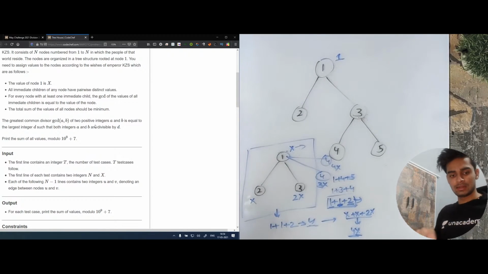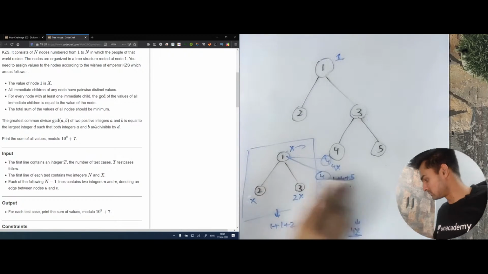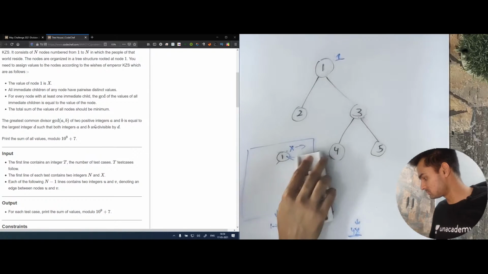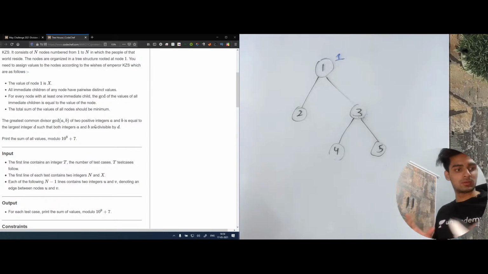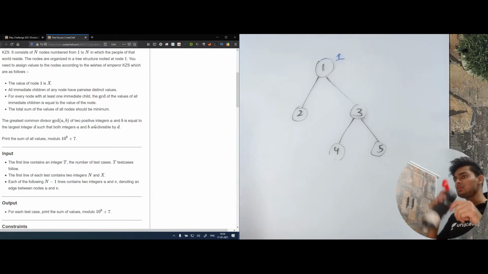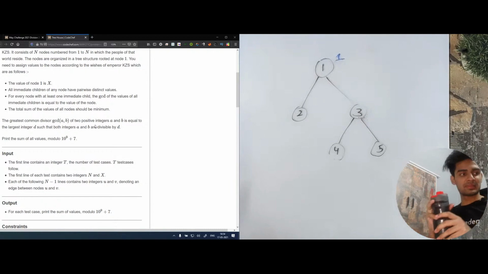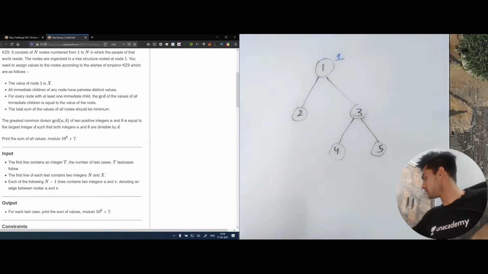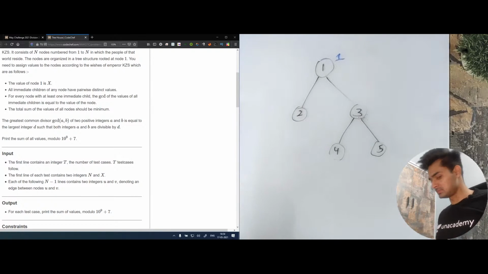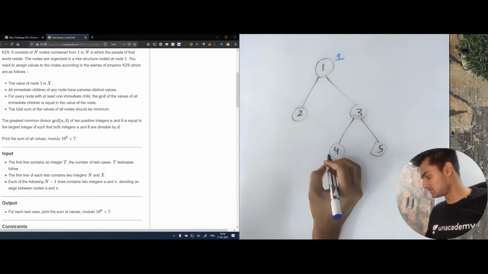Let's look at the above example again. Okay, Rishabh, the link is not visible, I think. Okay, cool. Let's look at this example.